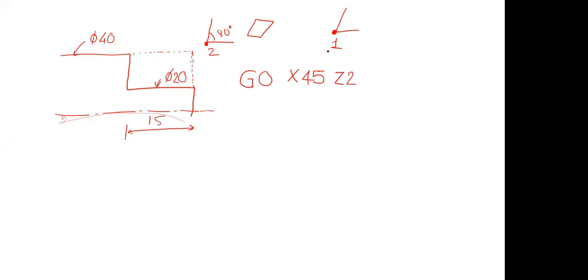What does it mean? The tool is currently at some position, but I need the tool to be at X40. From this point, this distance would be 45 in diameter. Half of it should be above and half below, so it should be 45 divided by 2, but we will be writing the X coordinate in diameter.